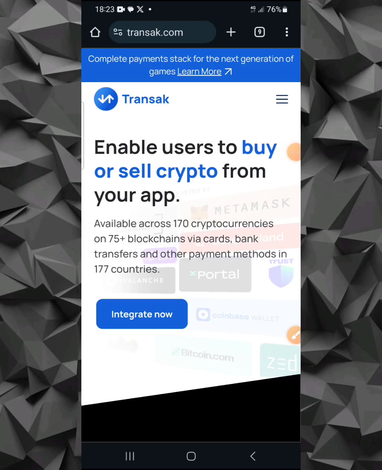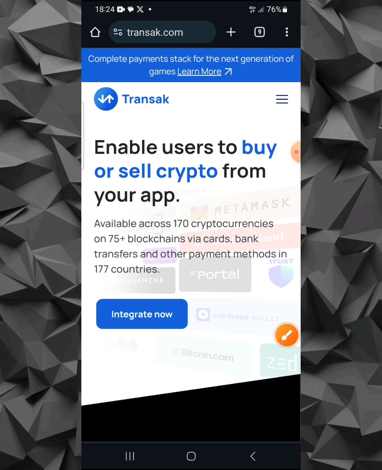Hi guys, so if you remember some days ago, I actually talked about Transak. Many people have made money from this platform buying their USDT. But the only downside to this particular arbitrage strategy, if you are going to be getting USDT from Transak, the only issue you might face is your cards.